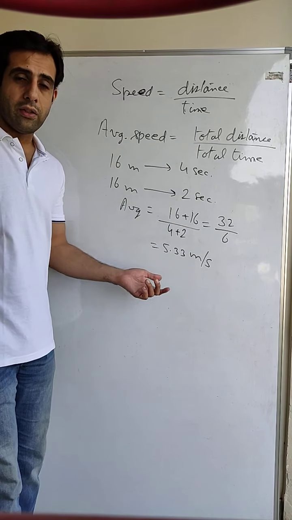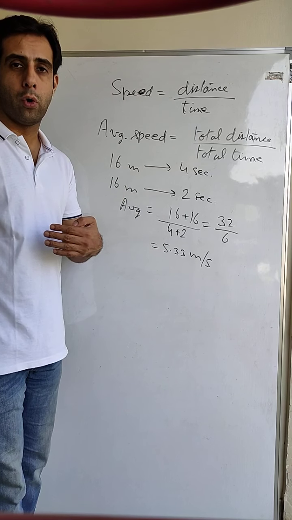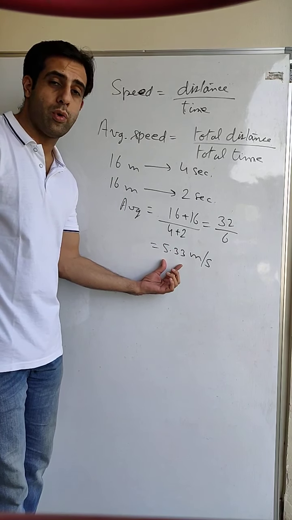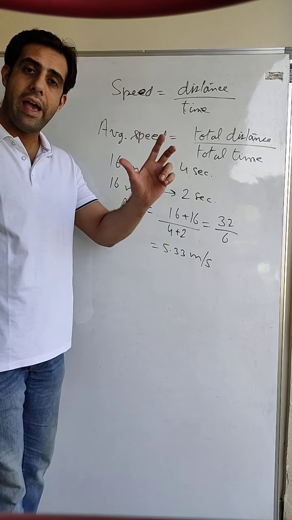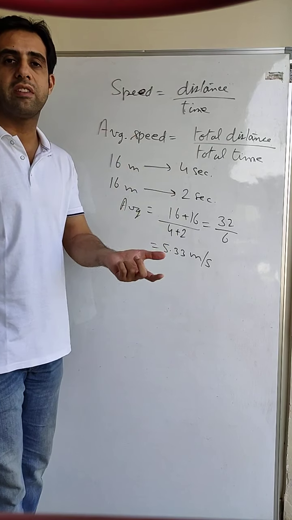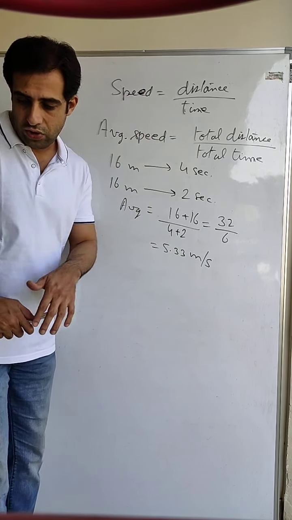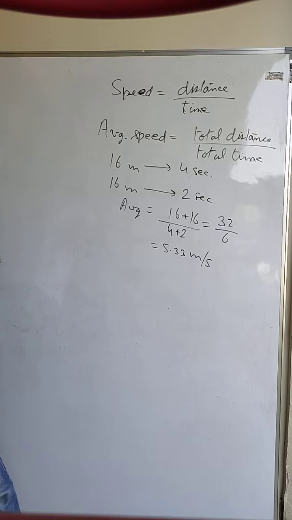So when I say that what is my speed while going from home to school, I will say it was 5.33 meter per second. What will this mean? This means that was my average speed. Okay, so we always tell the average speed. So this was about average speed.